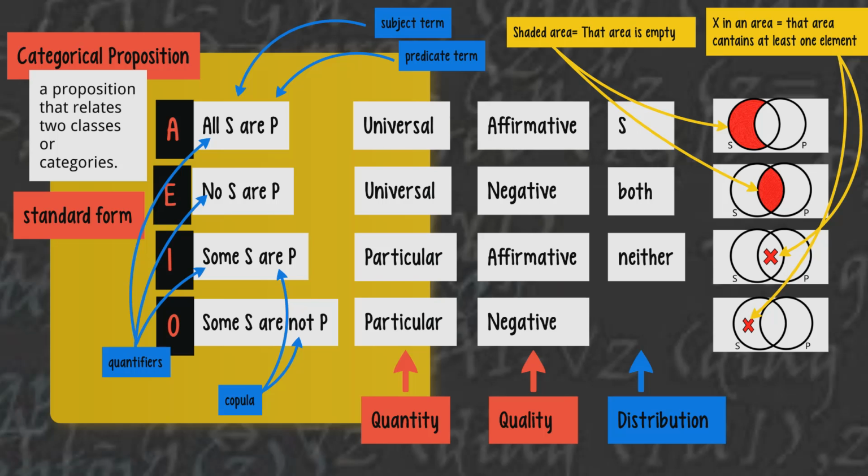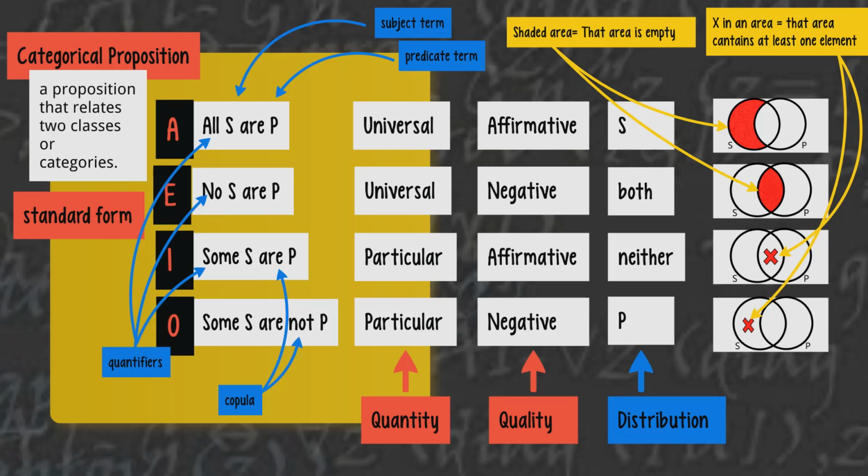The I proposition, well, all it tells us is that there's at least one object that belongs in both classes, but it doesn't tell us anything else, right? Is every member of the S class also a member of P? Or is that the only member of the S class that's a member of P? We don't know. Likewise, is every member of the P class a member of S? Or are there other members that are not members of S? We don't know, right? So neither term is distributed because we don't have sufficient information about either class.